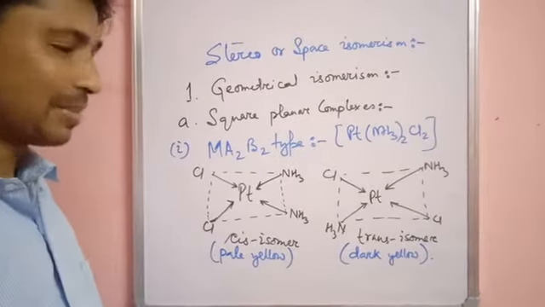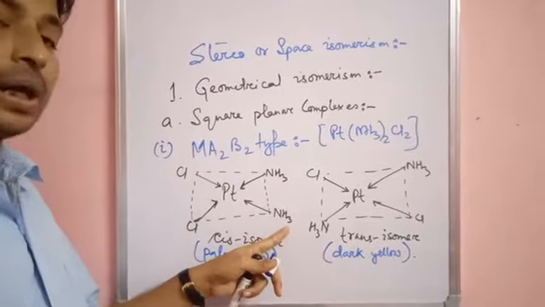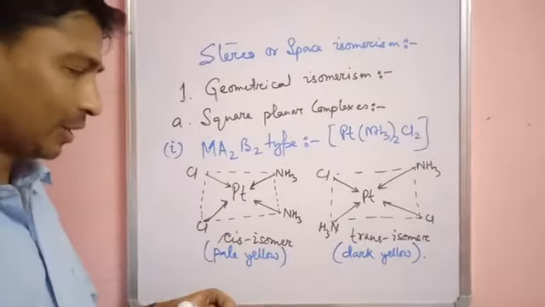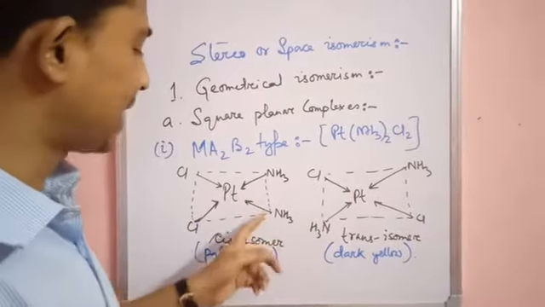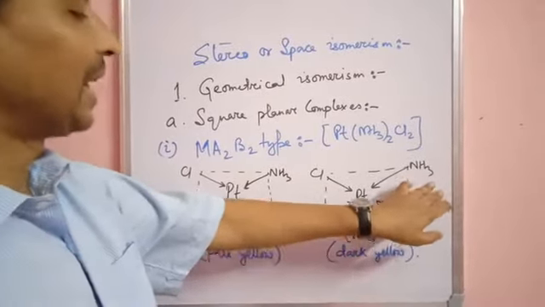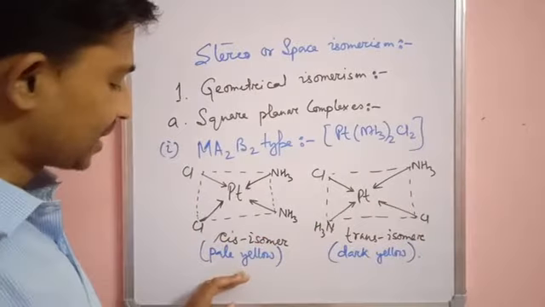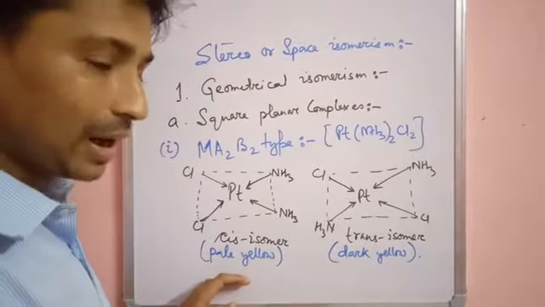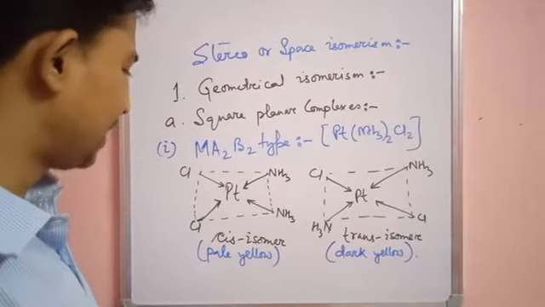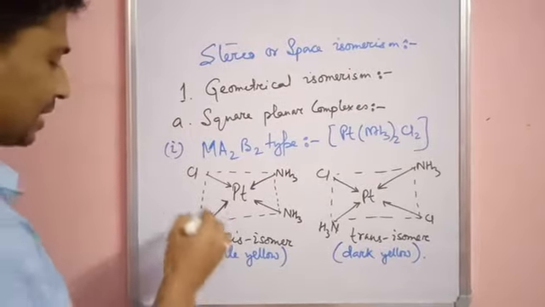In the first one we have seen the 2 NH3, similar type of ligands, at the same side of the central metal atom. And here you see the two ligands at different sides of the central metal atom. This one is the cis isomer, pale yellow in color, and this one is the trans isomer, dark yellow in color.